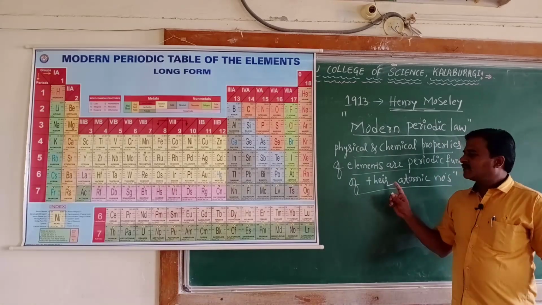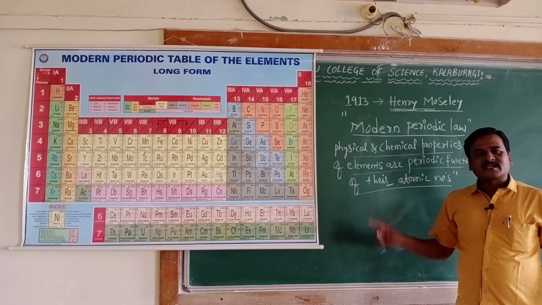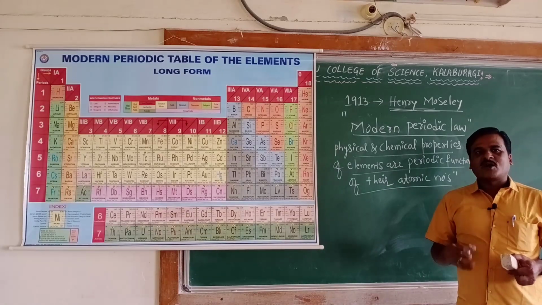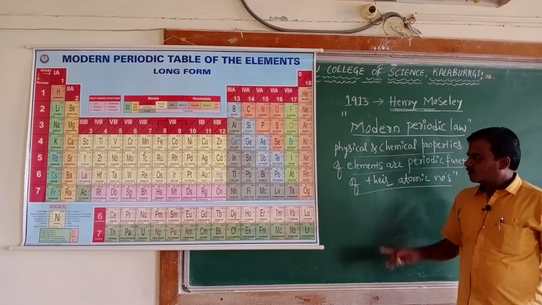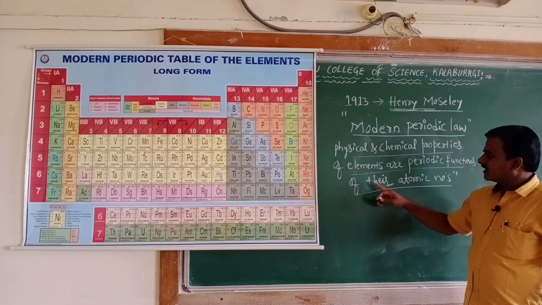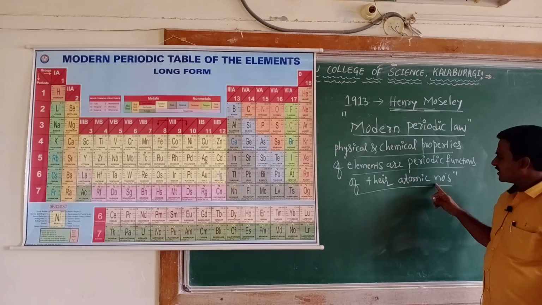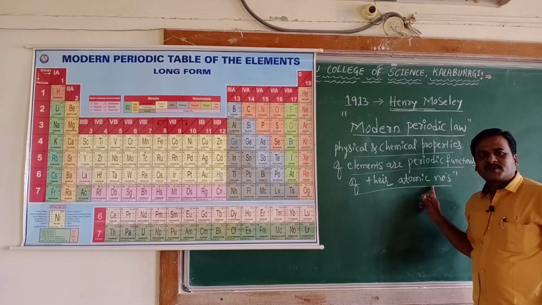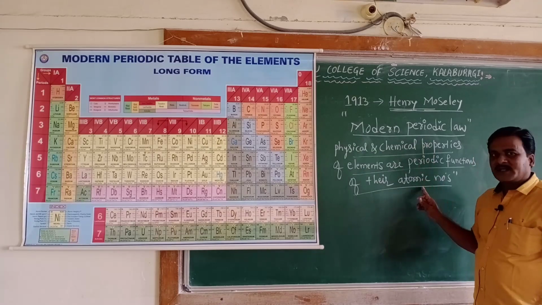So you will get a 1 mark question in the examination: state Mendeleev's periodic law, state modern periodic law. The statement remains almost the same except that the term atomic mass is replaced by atomic number in the modern periodic law.